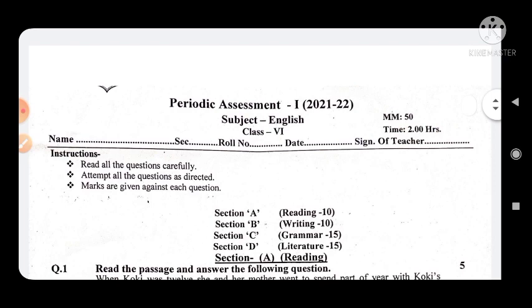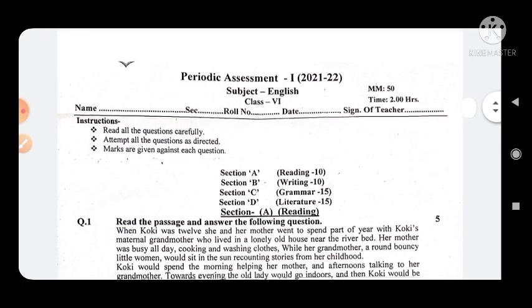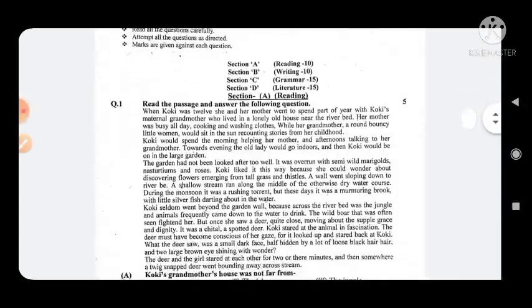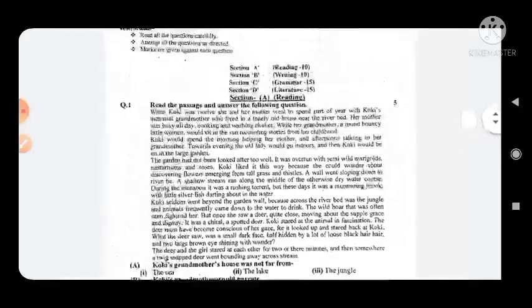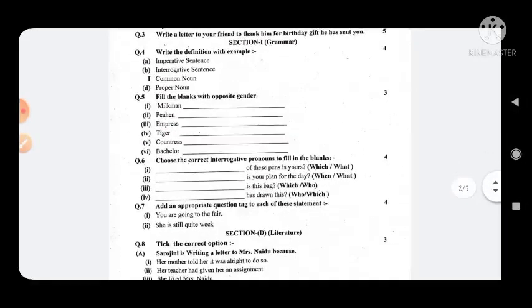Today we are talking about your question papers, and this is the periodical assessment first. It means PA first, and the session is 2021 to 22. This question paper is for class 6, and the subject is English. Okay, so you can see a question paper on the screen. First watch the complete video and listen carefully, and after that you will know how to solve your question paper.